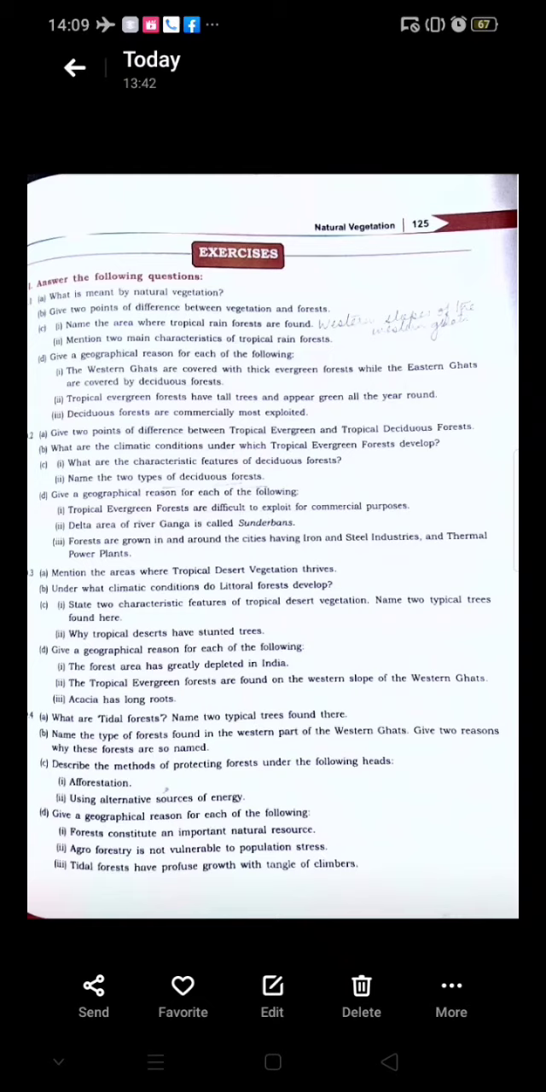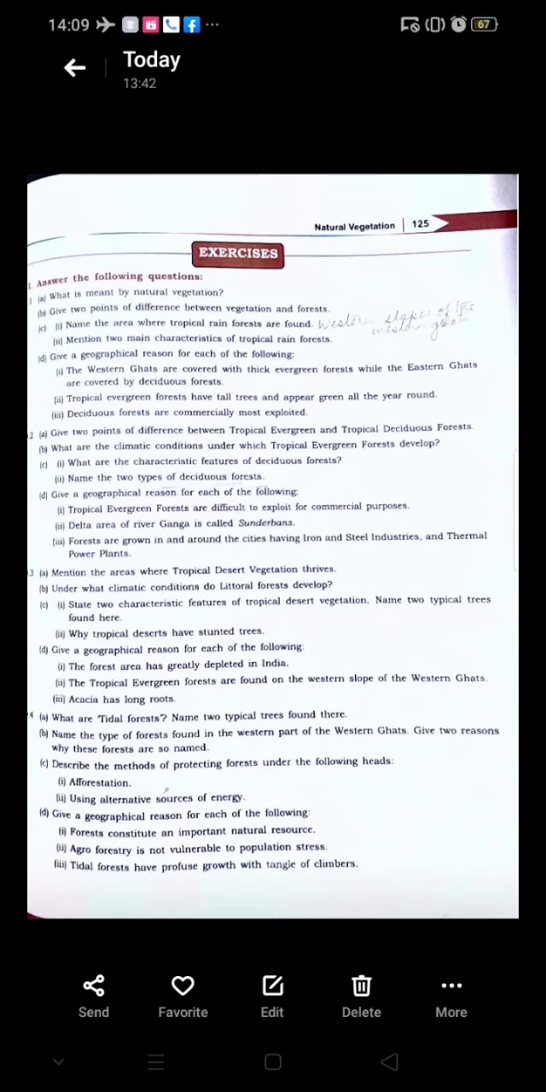Okay, question number 4C. Describe the method of protecting forests under the following heads. Afforestation. So afforestation, you can write about the social forestry, where we are planting trees in areas which are barren lands, and so this is the way we are protecting forests.